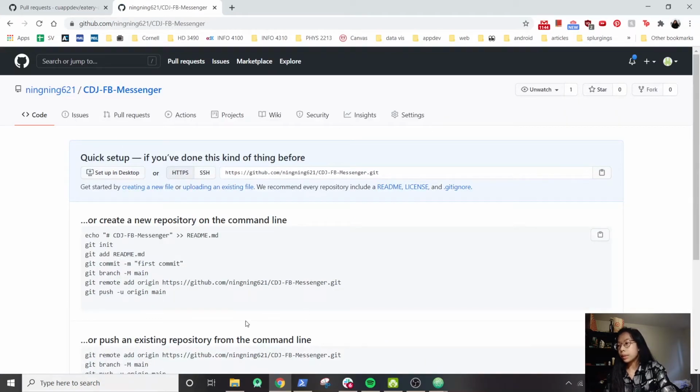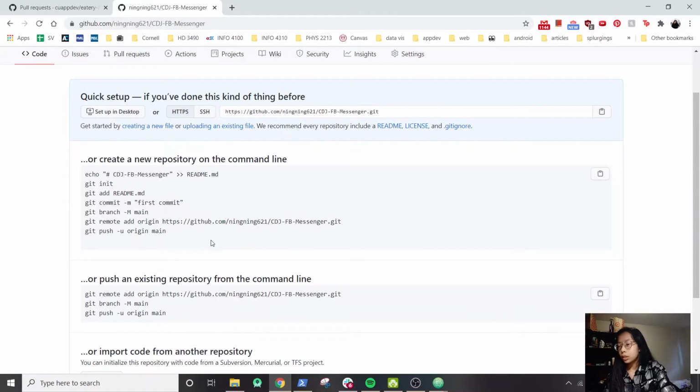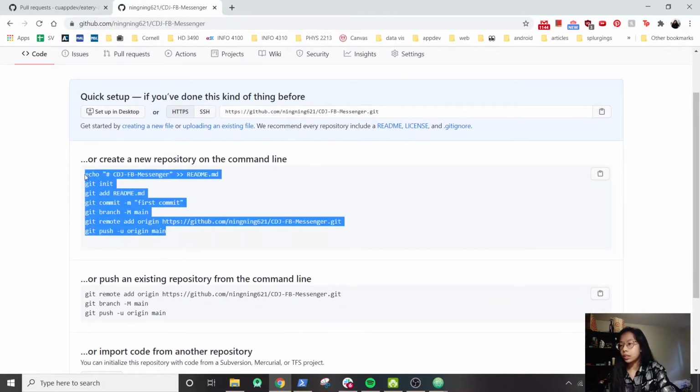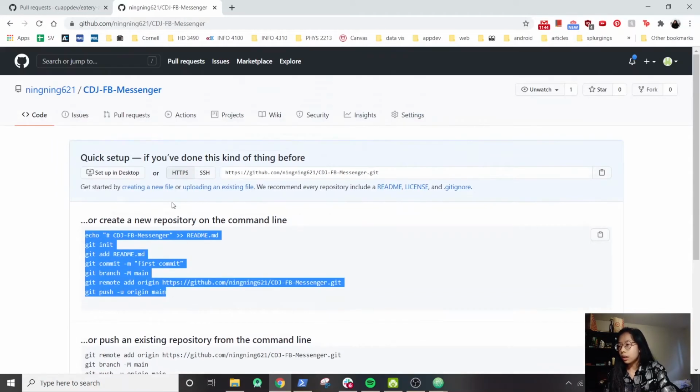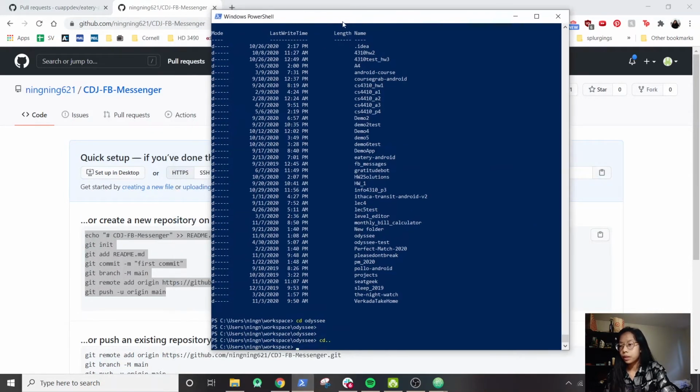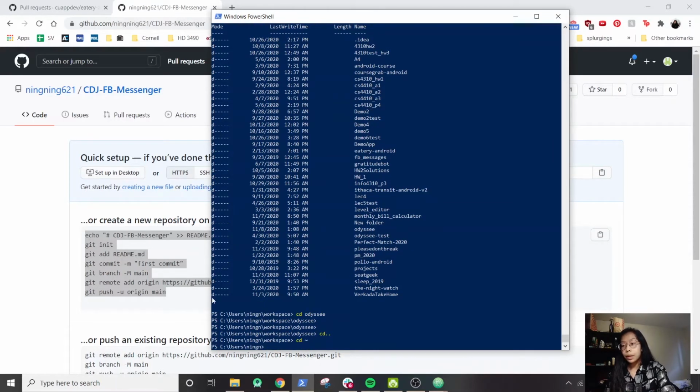Okay, so now you come to this page. What is really nice is that they already have a set of instructions that you can use. But what we want to do is just copy this message right here, this clone message, and we want to clone it into our workspace. So let me just start off at my home directory. I'm not quite sure what the directory URL is called in Mac computers, but in Windows, usually you're within your own personal directory that says your name, and you want to navigate to your workspace directory.